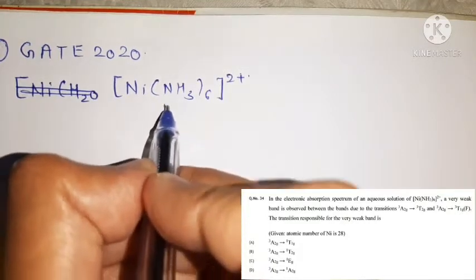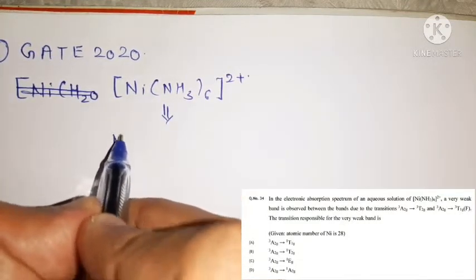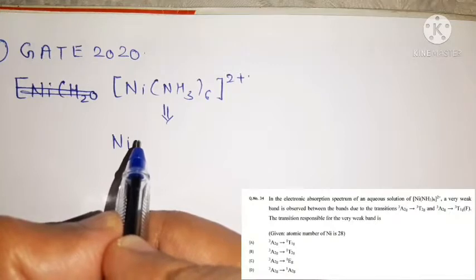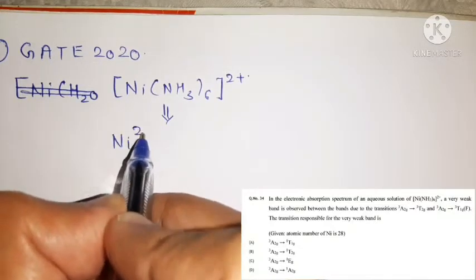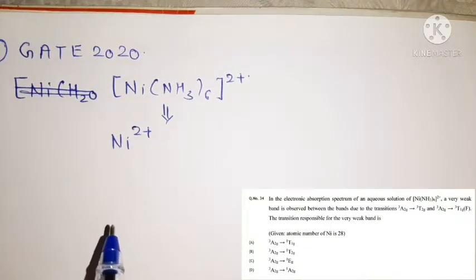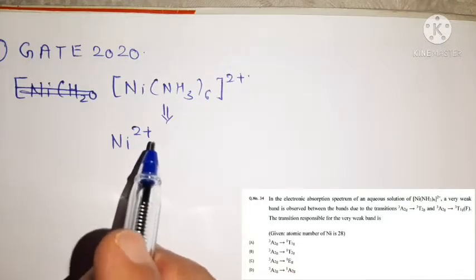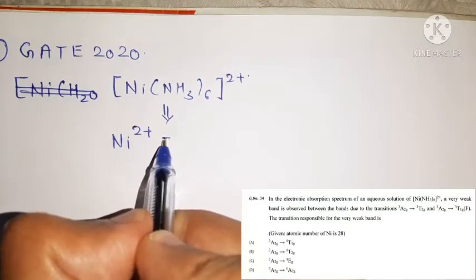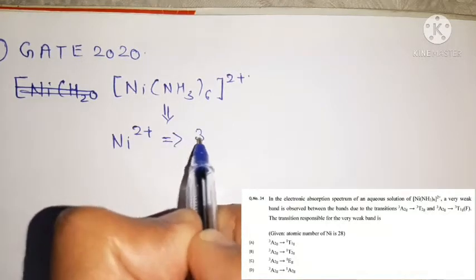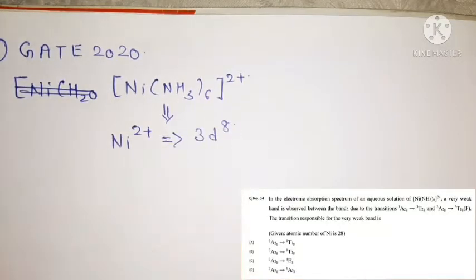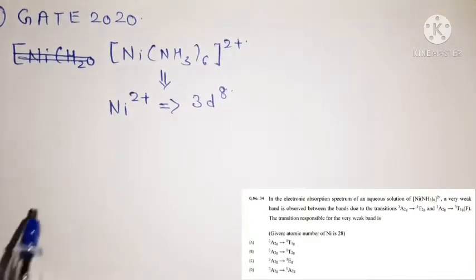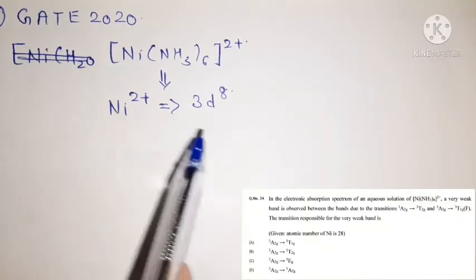In this complex we clearly see that the nickel central metal atom is present in the 2+ oxidation state, which means the electronic configuration of nickel 2+ is 3d8.